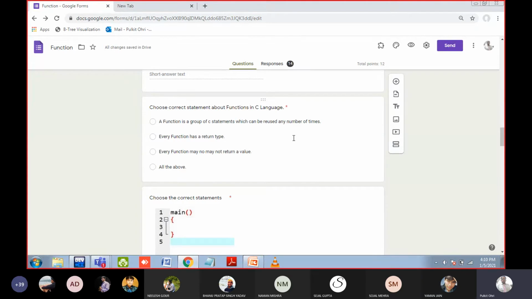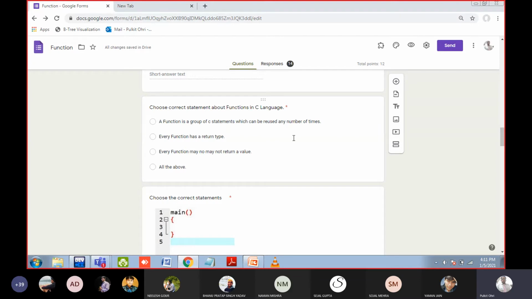A function is a group of statements or C statements which can be reused any number of times. Of course, means you can call the function again and again. Okay, at the starting of the class, one student told me the definition of function and he said this definition, so it is correct. Every function has a return type. Yes, it has a return type. Void is also a return type. Void means it is not returning anything, but it is also a return type.